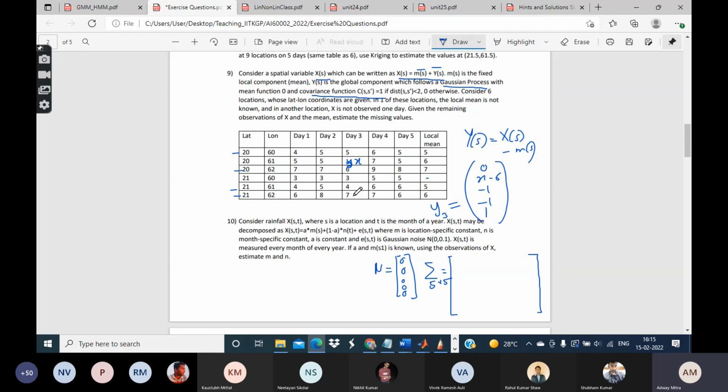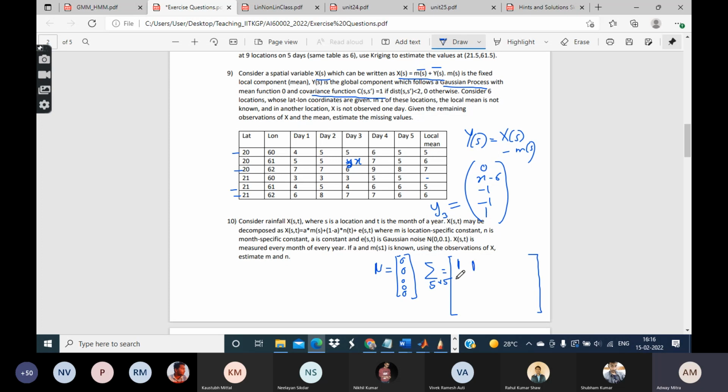So if you consider the remaining 5 locations, this one will be the variance of the first location. How will I calculate it? Just from the formula. Here it's the distance from one point to itself, which is 0, so its variance will be 1. Next, you consider the first two locations. Their distance is 1, which is less than 2, so the covariance is 1.